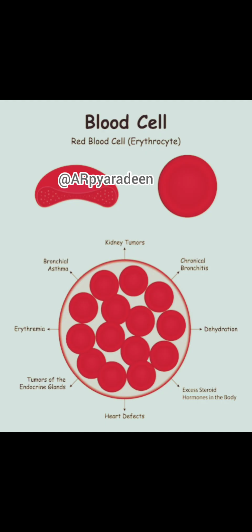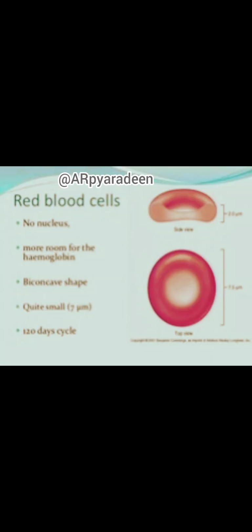RBC is devoid of a nucleus in most mammals. Biconcave in shape, red in color due to the presence of a complex conjugated protein called hemoglobin. 12 to 16 grams of hemoglobin are present per 100 ml of blood in a healthy adult.